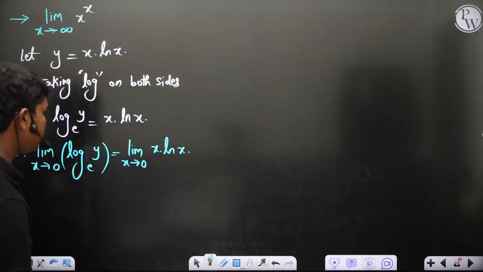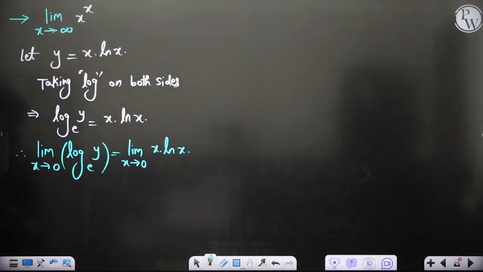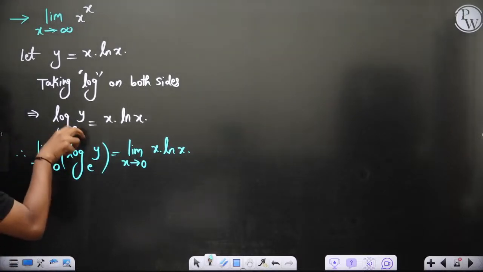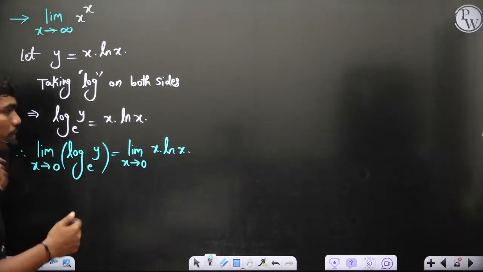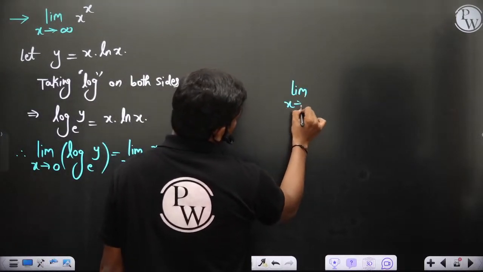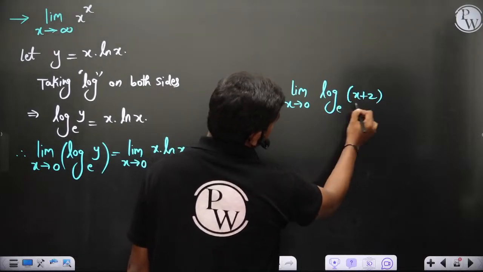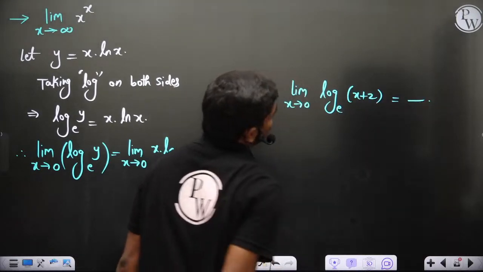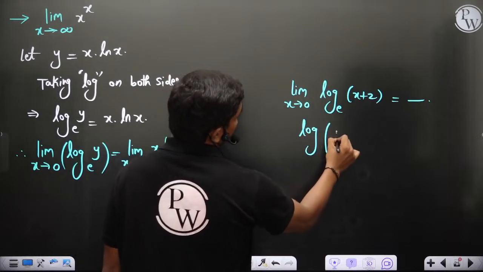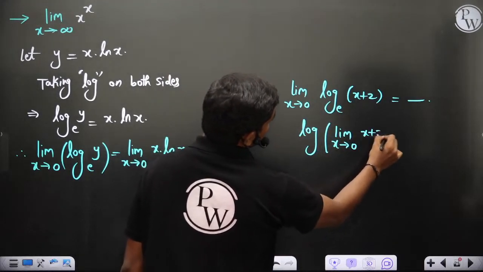Since limit and log can be interchanged, it doesn't matter whether you calculate the log of the function and then apply the limit, or apply the limit and then the log. For example, if I have limit x tends to 0 of log of x plus 2, the value will be the same as log of limit x tends to 0 of x plus 2, to the base e.